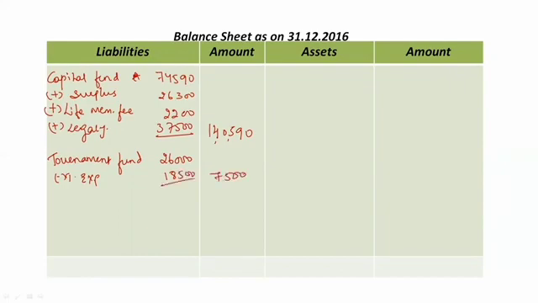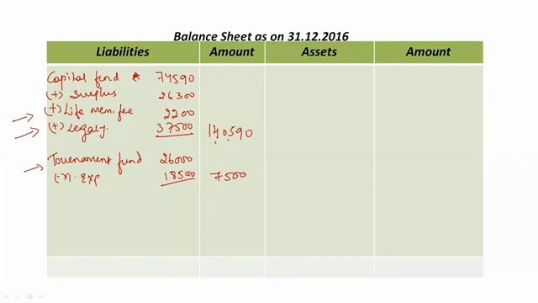7,500. So you must be having the question that all these are my receipts, right? Life membership fee is my receipt, legacy is my receipt, tournament fund is my receipt, right? Then why we are taking it as liabilities in the balance sheet? Correct? You must be having this question. So all this, life membership fees, legacies, whatever receipt, income we are receiving in an NPO, they are not for the personal use.